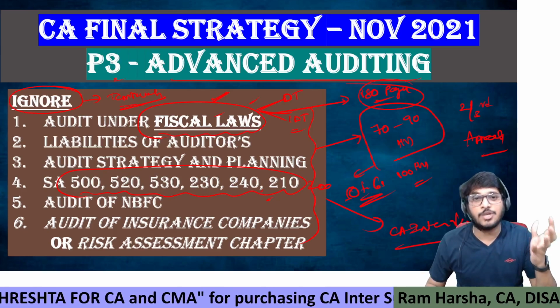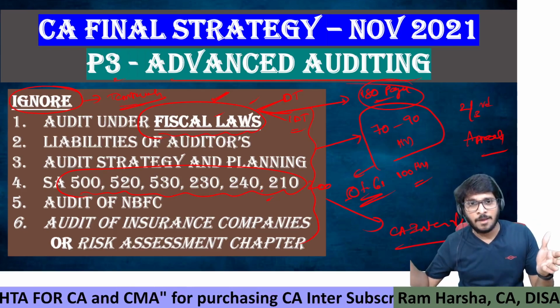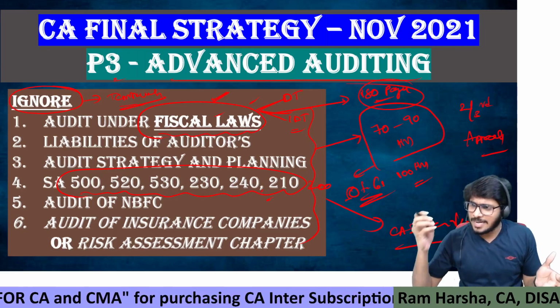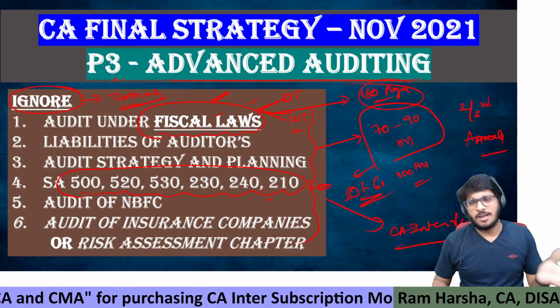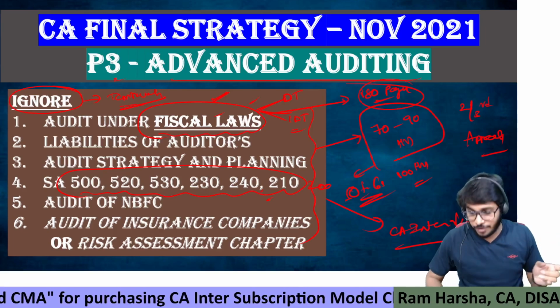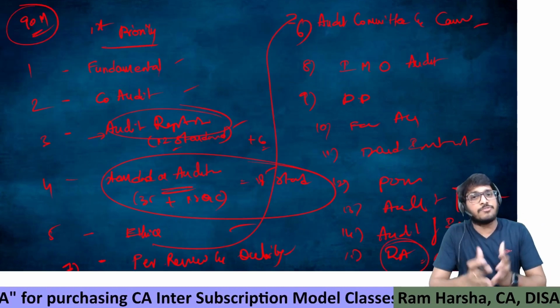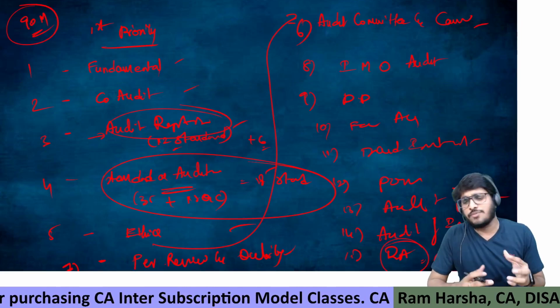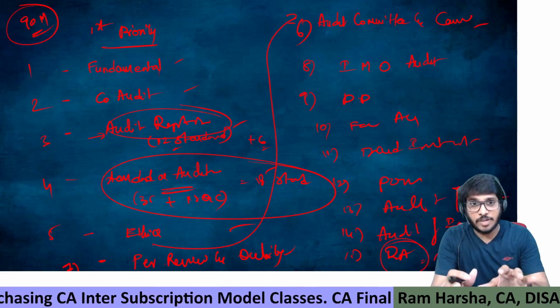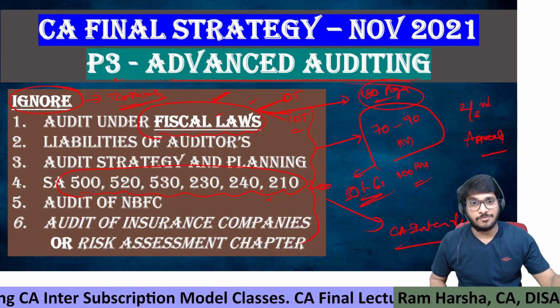That is the reason I'm asking you to keep it in second priority. If not ignoring, at least keep it in second priority. Later on, after you finish the chapters I covered here, once you finish them perfectly, if you still have time, come back and then read physical loss.